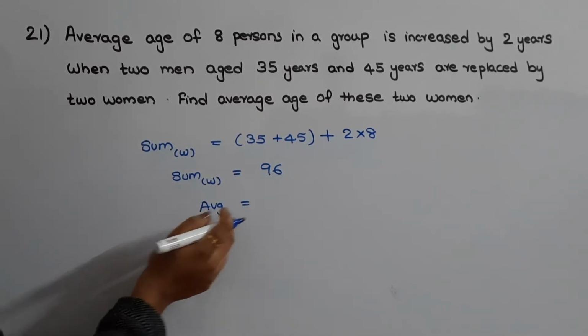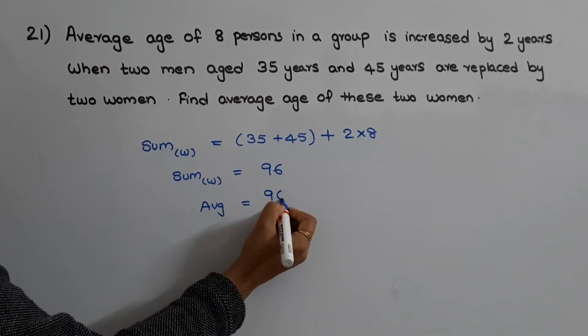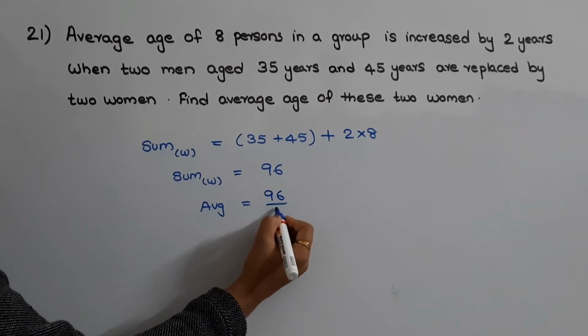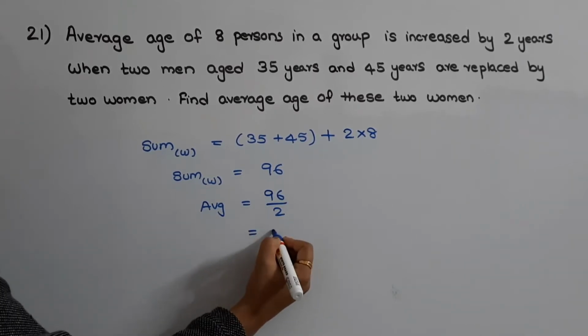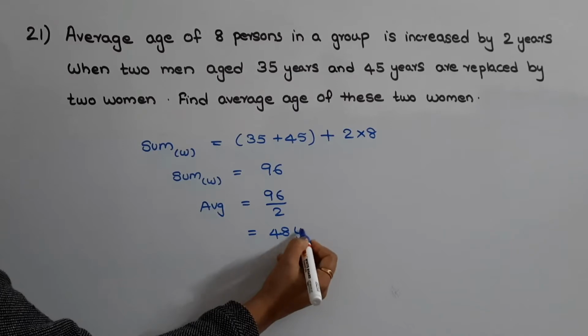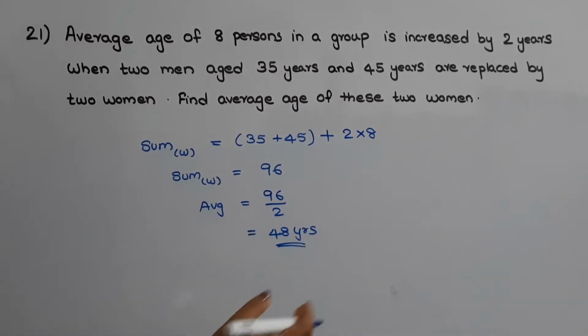So average age of woman will be equal to sum of the age of women by number of women, that is 2. So this is equal to 48 years. So this is the answer.